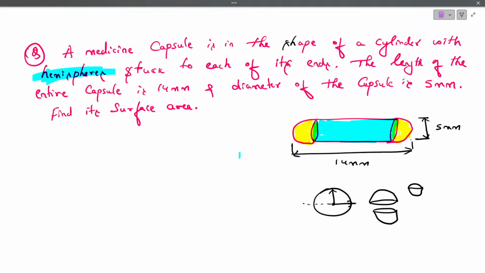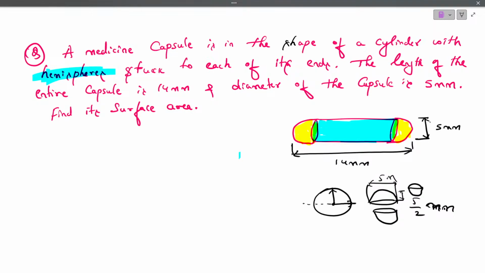What is this diameter? The diameter of the hemisphere. This is the diameter they have given. If diameter is 5 mm, then what is the radius? So radius will be 5 by 2. They have given in mm, so let me write in mm.